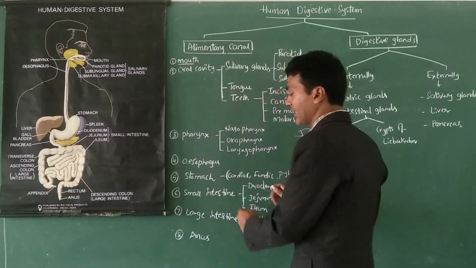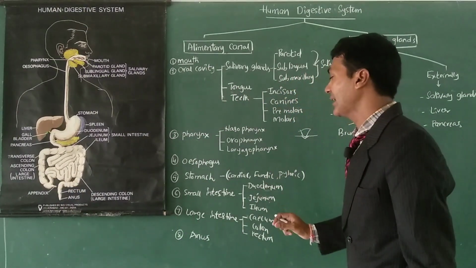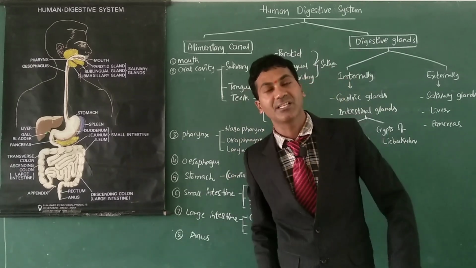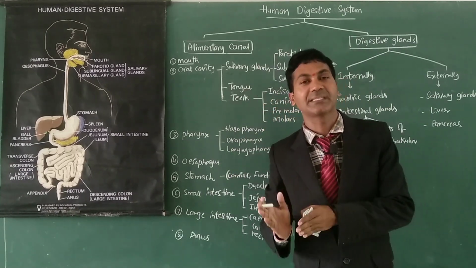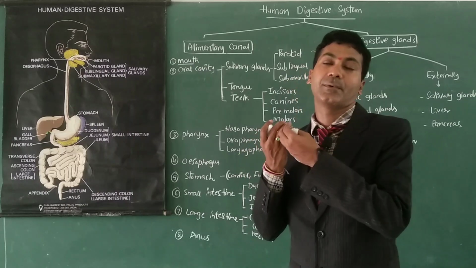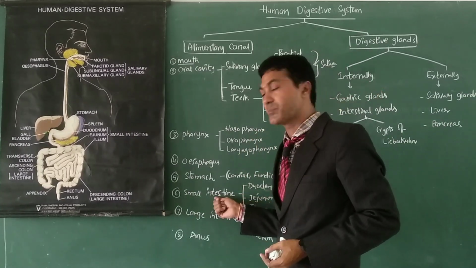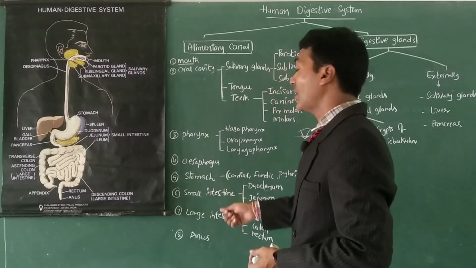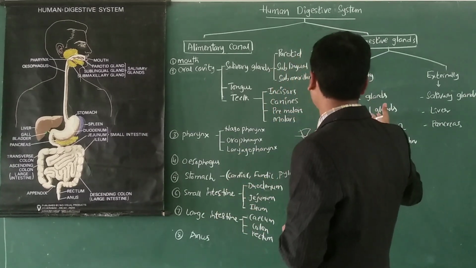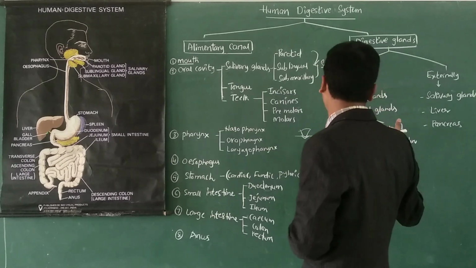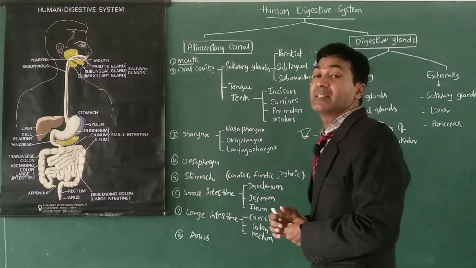So these three together are called small intestine, where maximum absorption of digestive substances like glucose and amino acids takes place. Of course, the wall of small intestine contains intestinal glands. They secrete mucus as well as succus entericus.